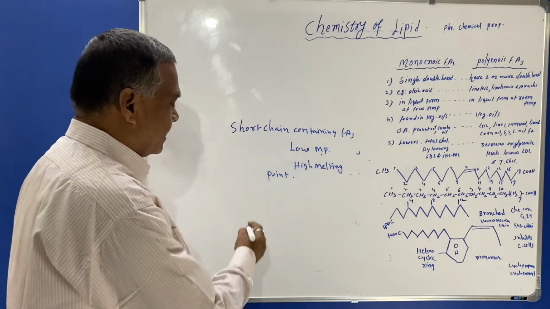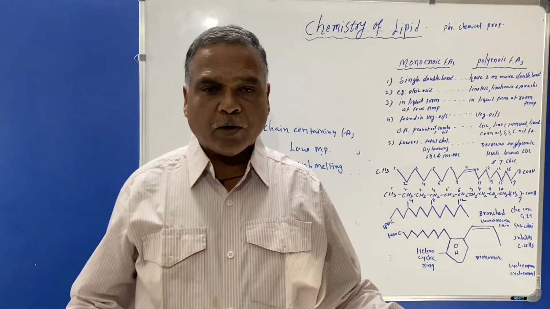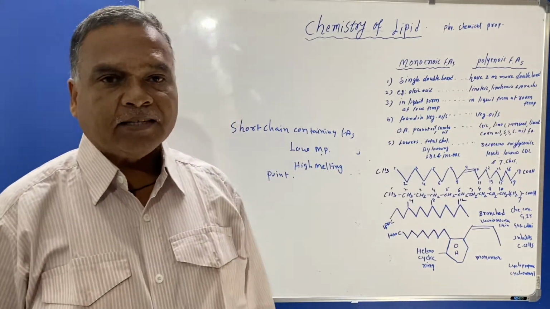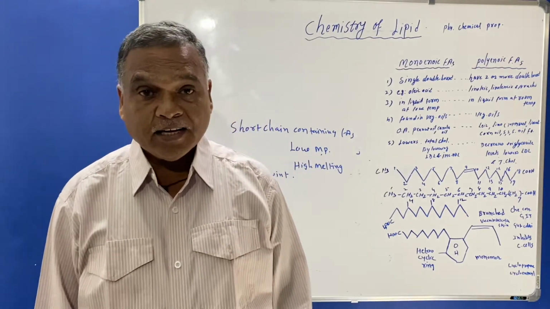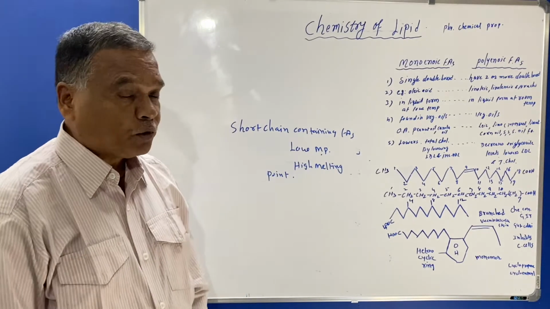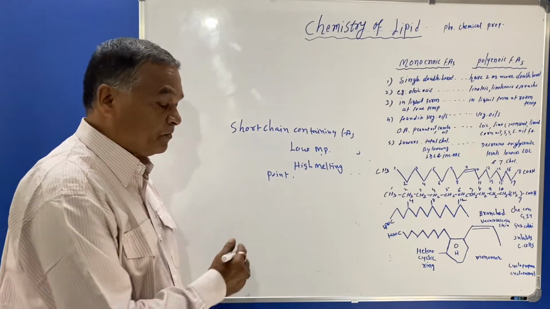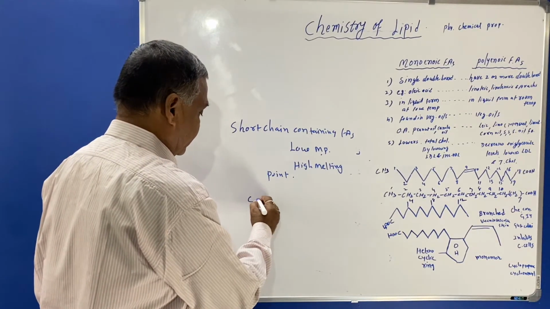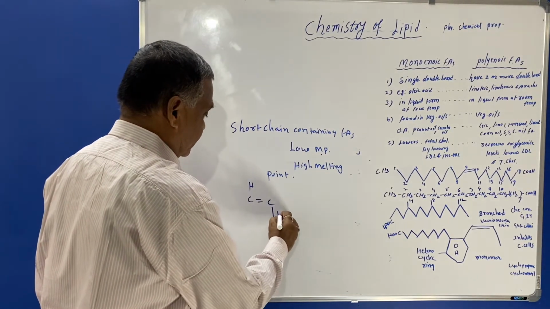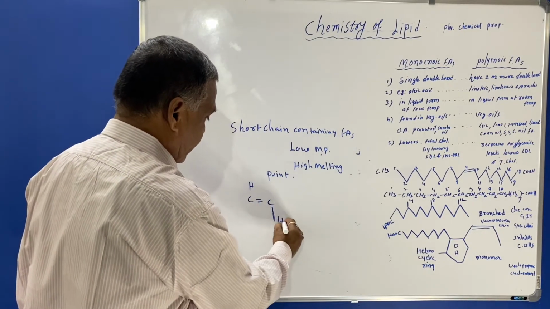The saturated fatty acids will have a higher melting point because they are long chain fatty acids, and the unsaturated fatty acids will have a low melting point because of the form present in unsaturated fatty acids.